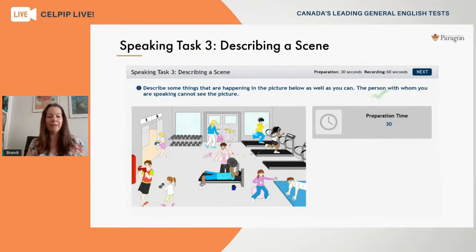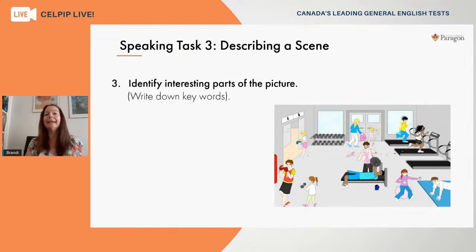So now that we've addressed our opening, we've established we're talking to somebody and we have at least an overview of what that room is looking like. We're going to spend most of our study time looking at this part of the question. So we have to describe some things that are happening. This is the main part of this entire task. So when you're practicing at home, I would advise, please, that you have a pen and paper ready. You will have pen and paper in the real test, so you can certainly practice this way at home.